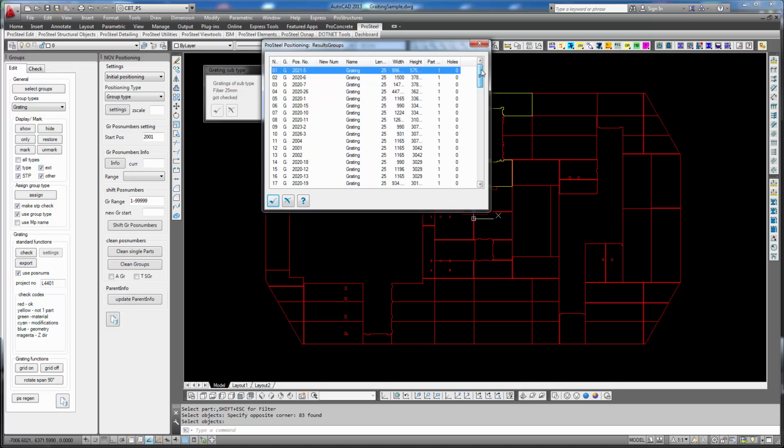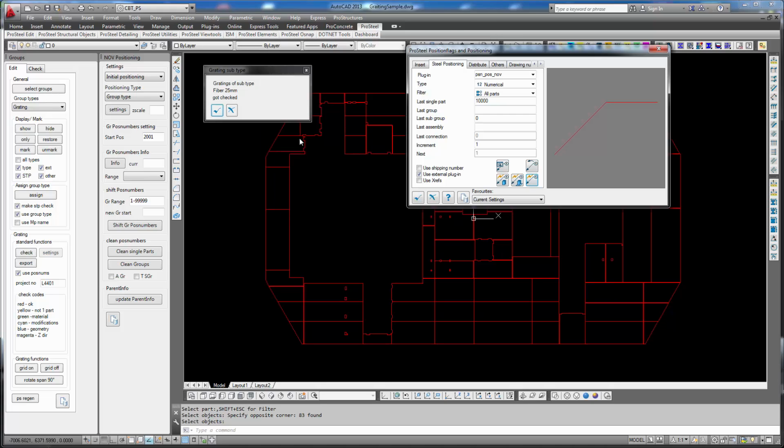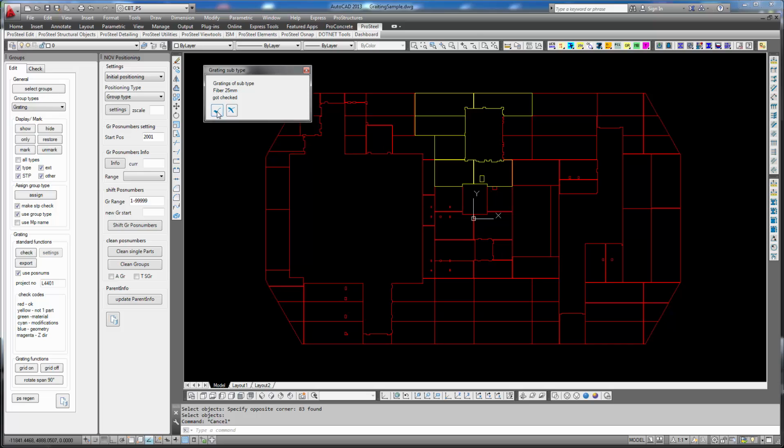And we see we have 21, 20, so we have 2, 23, 26, 4, and what else? 25, 23, 21. So we have altogether, I think, eight different types, eight subtypes used, and I'll say OK here.